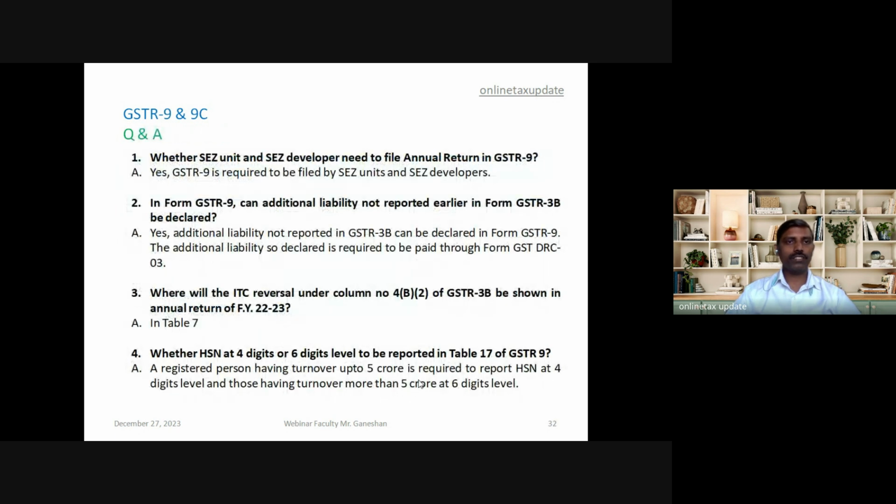Then we will come to the question and answer session. These are the questions which are generally asked. So every question which is commonly asked has been listed down here. I'll read out one by one.